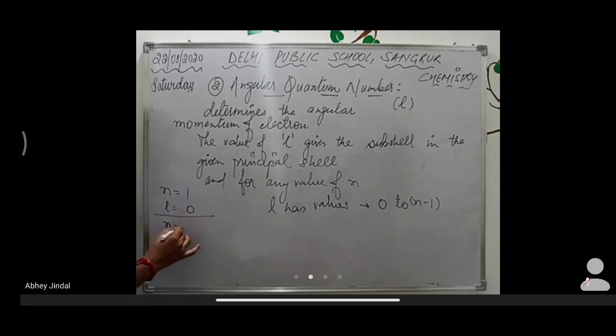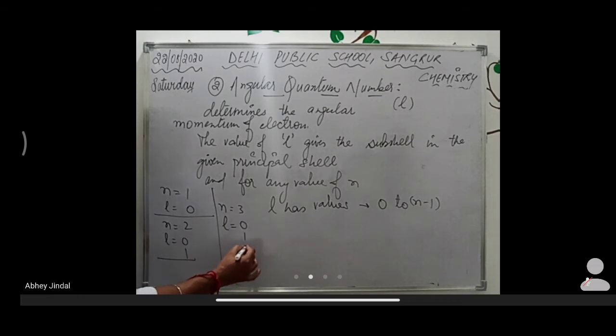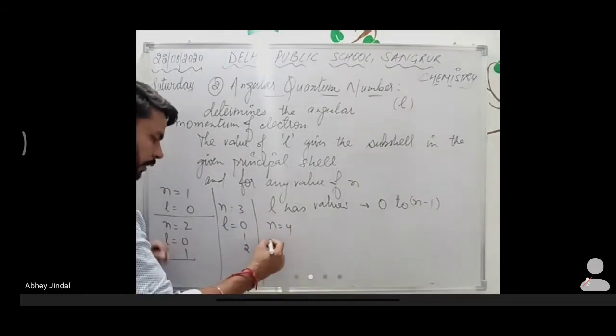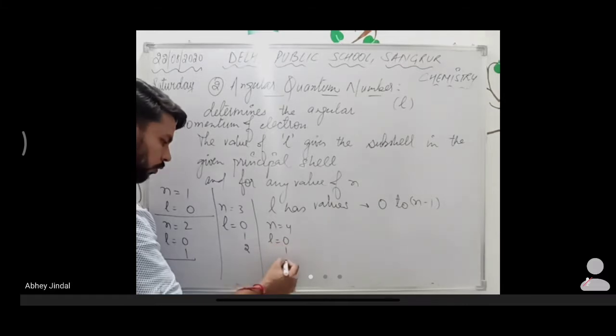If n is 2, L has two values, 0 and 1, because 0 to n minus 1, 2 minus 1, is 1. If n is 3, L has three values, 0, 1, 2. If n is 4, L has four values, 0, 1, 2, 3, because up to n minus 1.